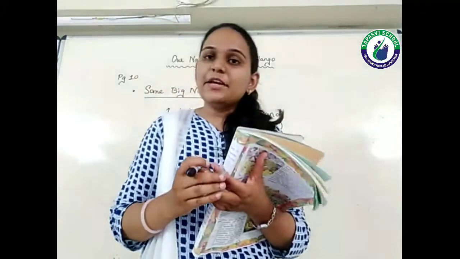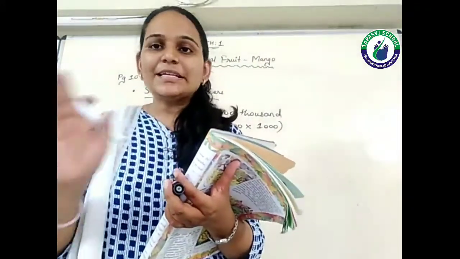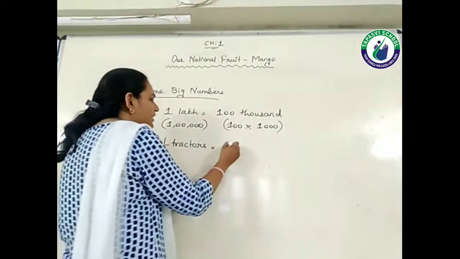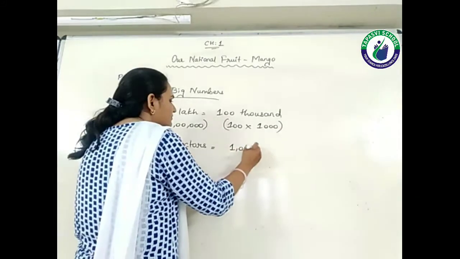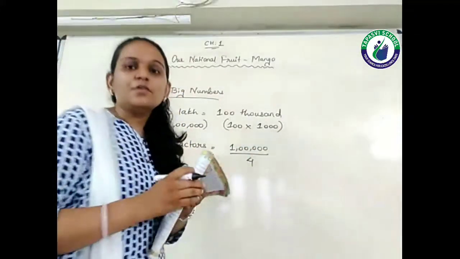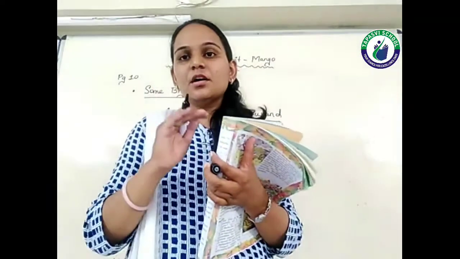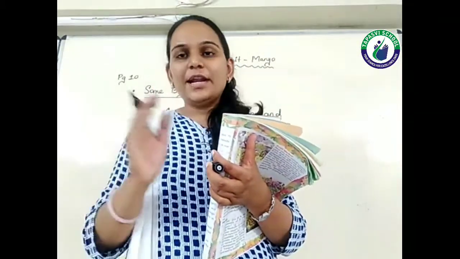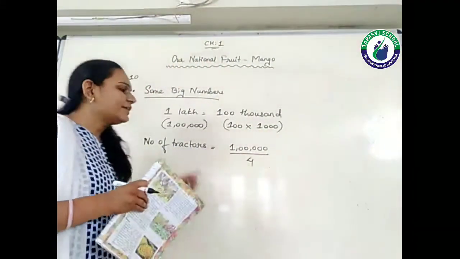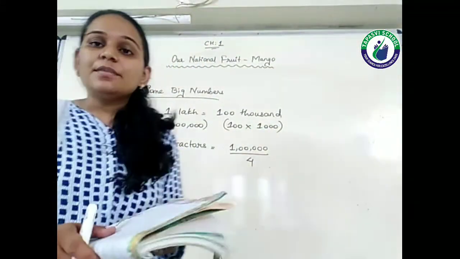We have got the answer for the number of trucks, that is 1 lakh. Now 1 lakh is remaining. So we want to do 1/4 of the remaining 1 lakh. That will give you the number of tractors in that particular area.